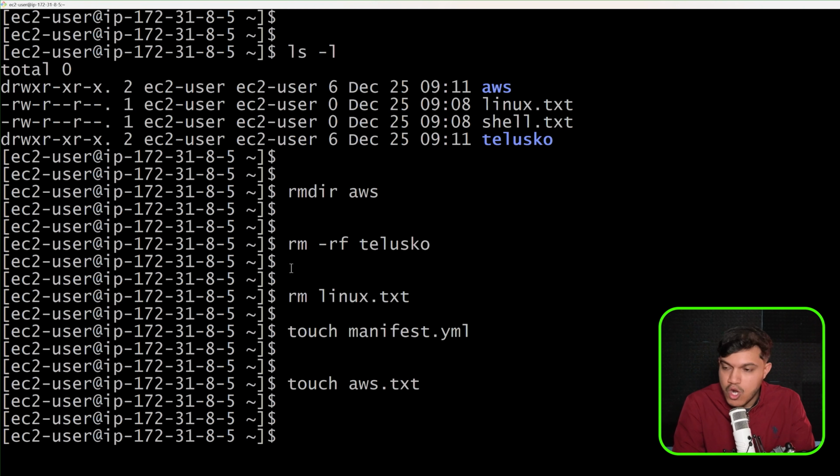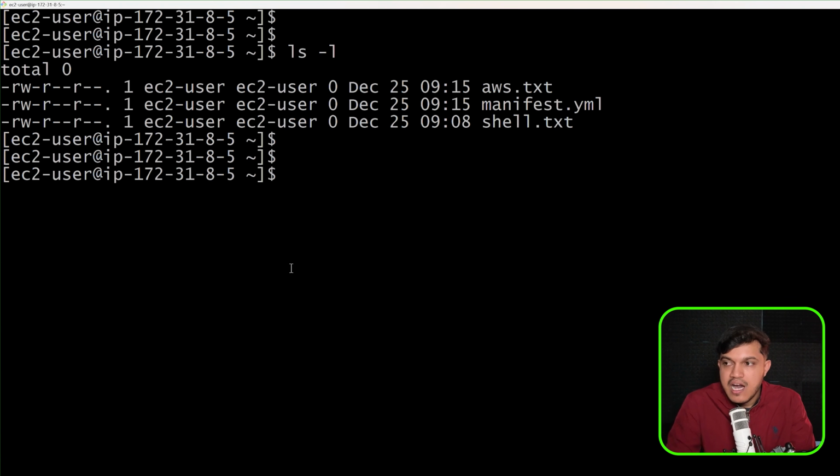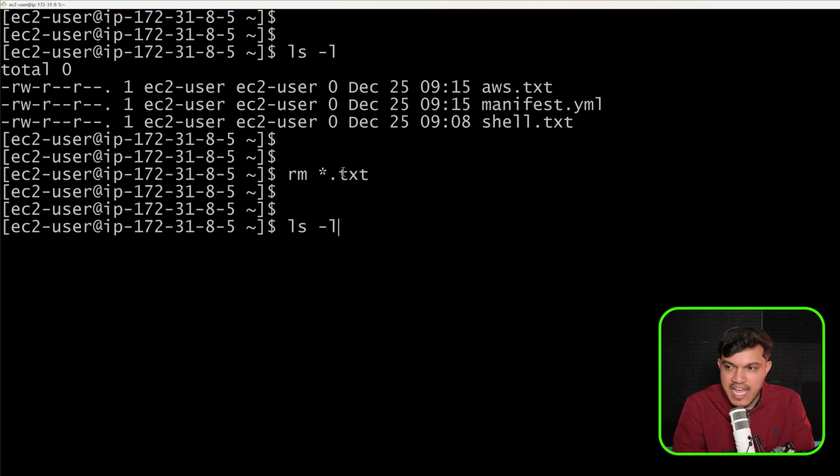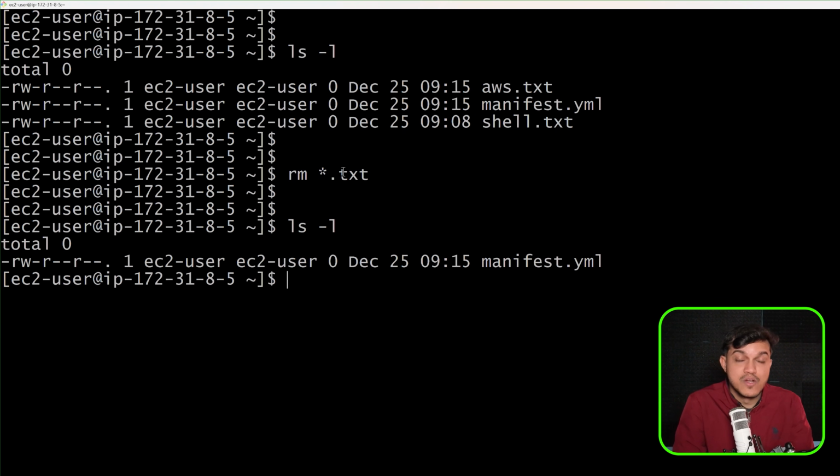Now, if you want to delete everything which are text files, we'll say ls -l. We have these many: 2 text files and 1 YAML file. I want to delete all the text files at a time. I'll say rm *.txt, so irrespective of whatever is the name of the file, which ends with the extension .txt, please delete that. It will be deleted. Fine. So I'll say ls -l. We don't have that anymore. I hope you are able to understand.